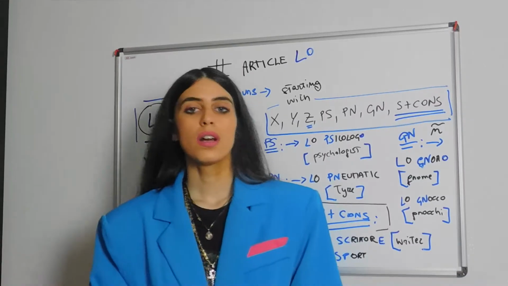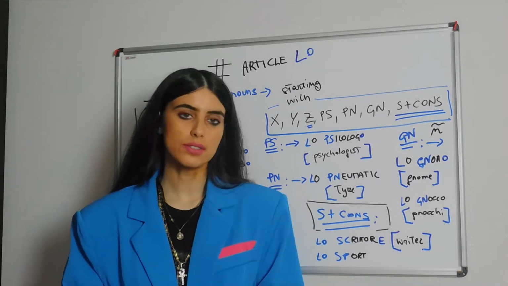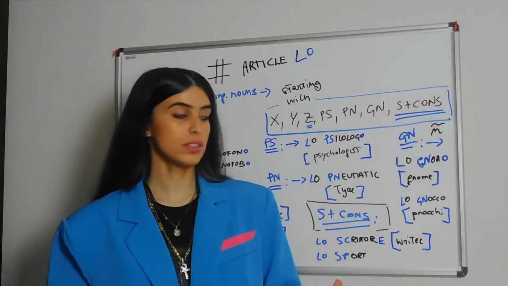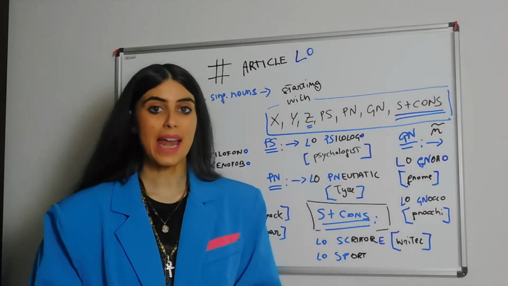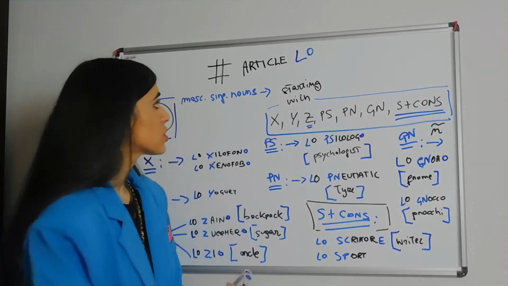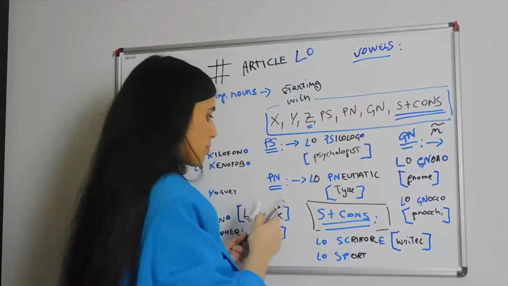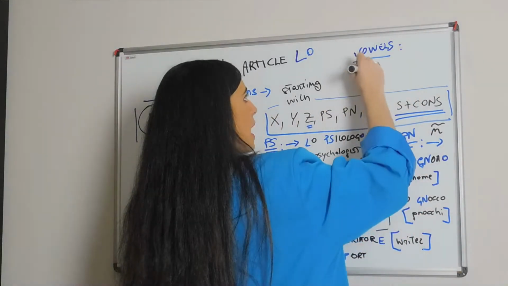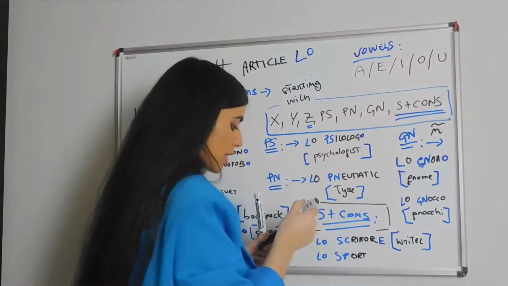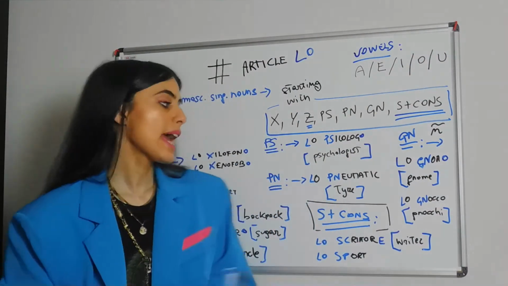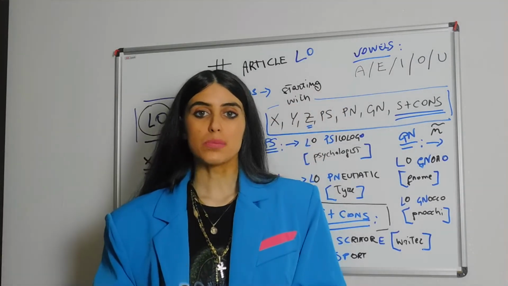Last category. Now guys, I wanted to write so many words with the S plus consonant, but because of the space I couldn't. But what we really mean by S plus consonant is S followed by anything that is not a vowel. So the vowels here, guys, are A, E, I, O, U. So anything that is S followed by any letter that is not a vowel is going to be S plus consonant.